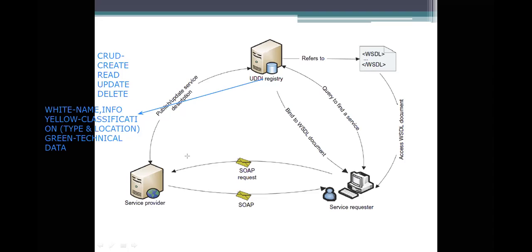So what could the entities be? We are taking these applications in a business-oriented way. That's why we have the business entity, business service, binding templates, tModel, publisher assertions, and also some subscriptions that have to be specified when we are dealing with this.